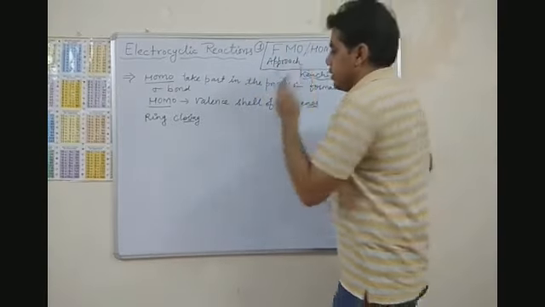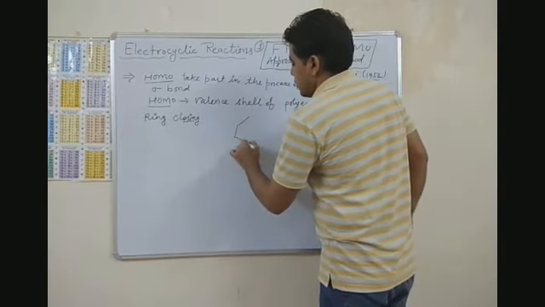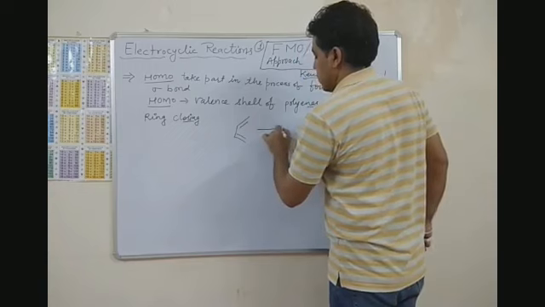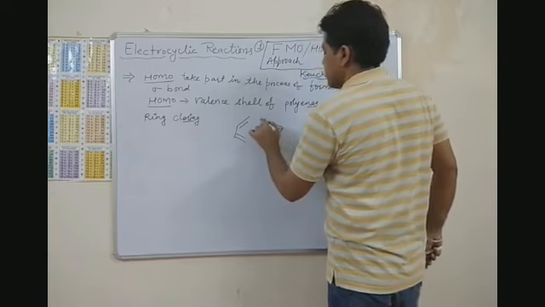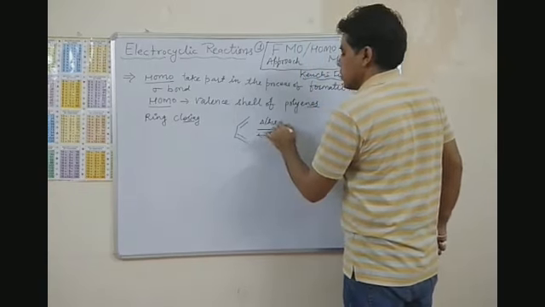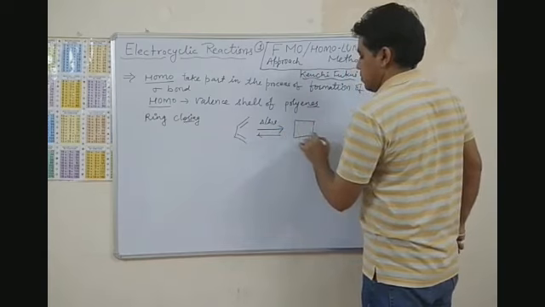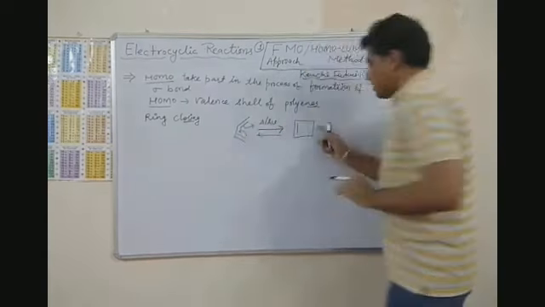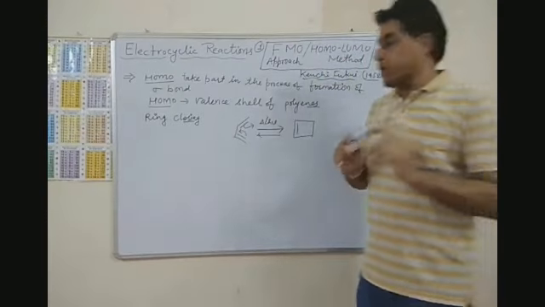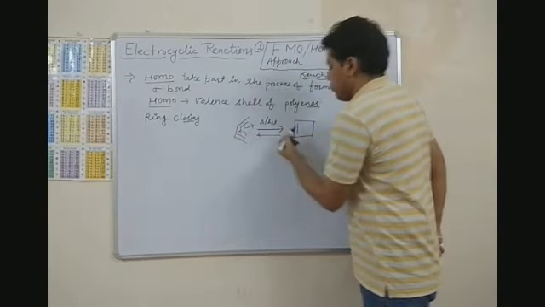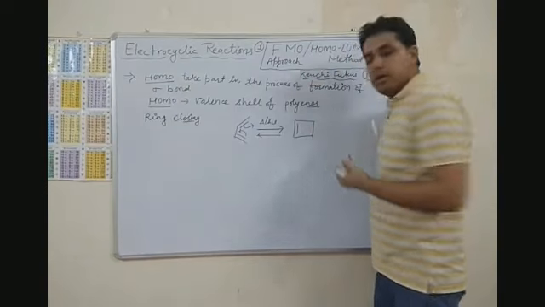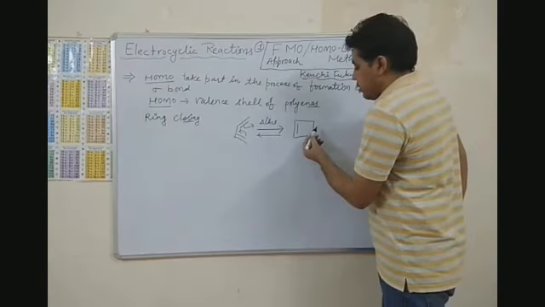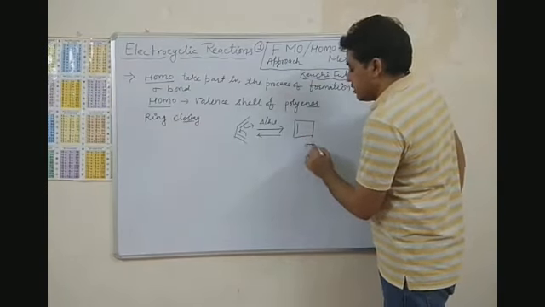As you know, during the process of ring closing, one sigma bond is formed at the expense of a pi bond. Here we have two pi bonds, and in this case we have only one pi bond, but we have one extra sigma bond.